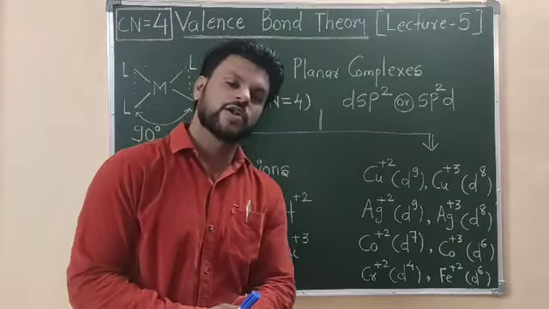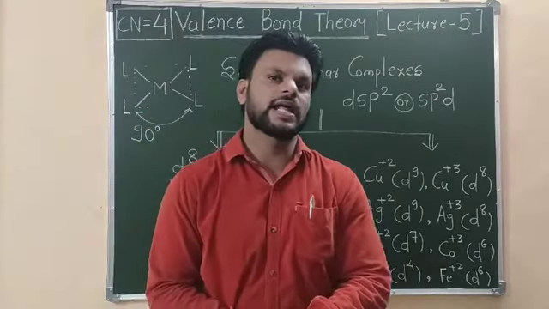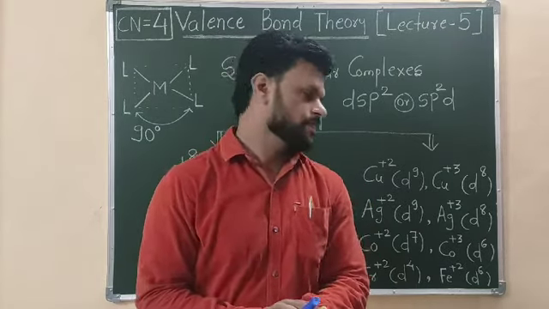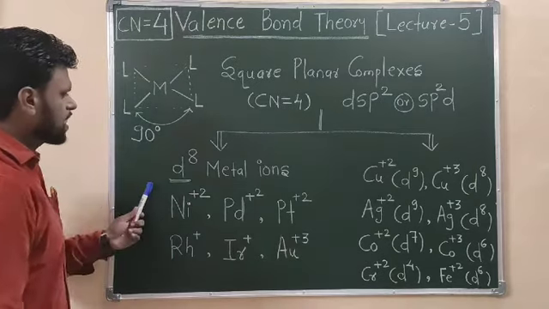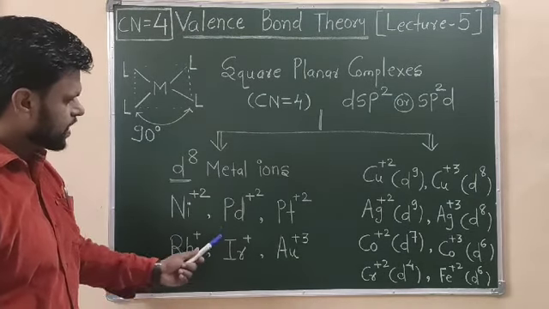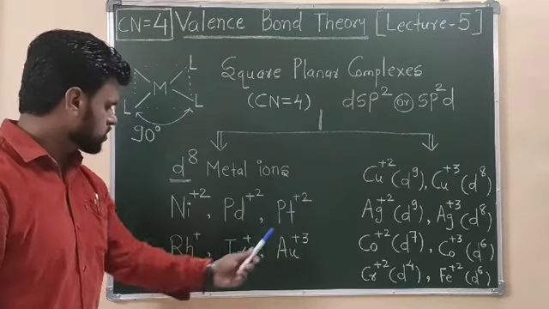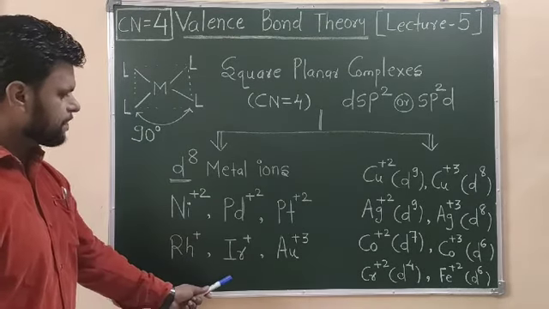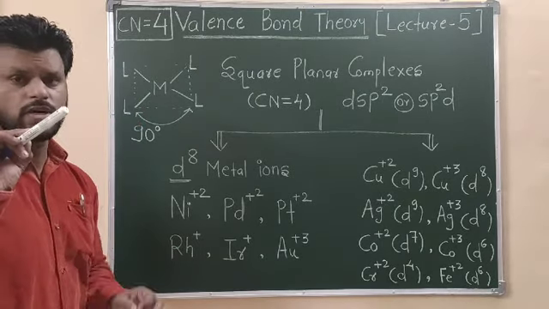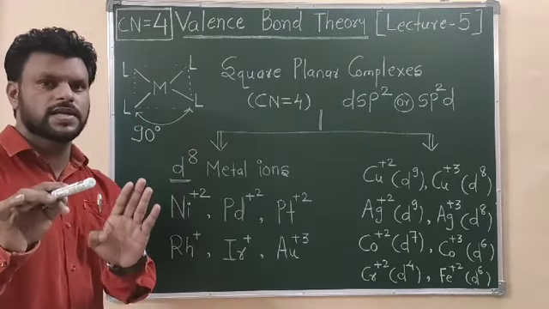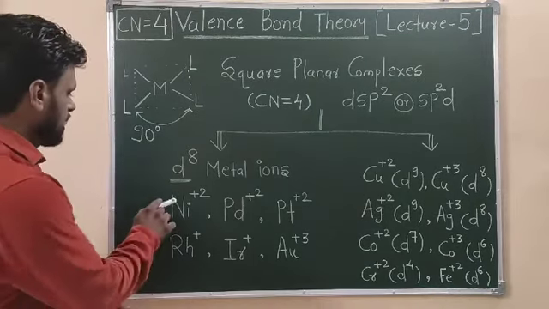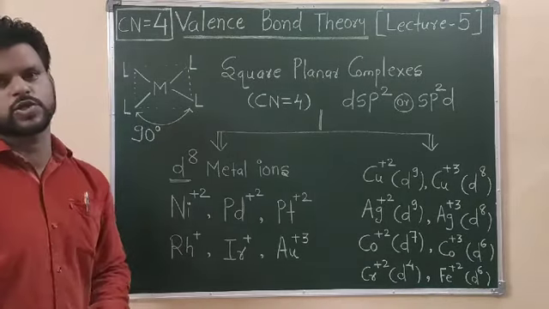One thing we know is that the d8 metal ion generally exhibits square planar geometry. So let's take d8 metal ions. The metal ion can be nickel plus 2, palladium plus 2, platinum plus 2, rhodium plus 1, iridium plus 1, or gold plus 3. If you want to decide the geometry and hybridization, you always have to use some tricks. Let's discuss first the nickel plus 2 ion.